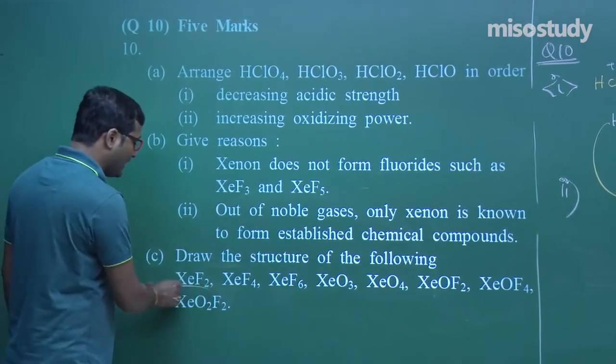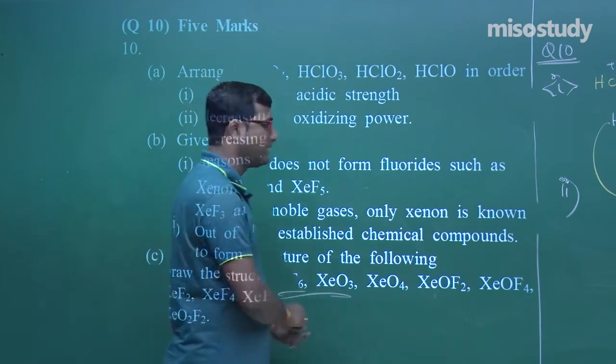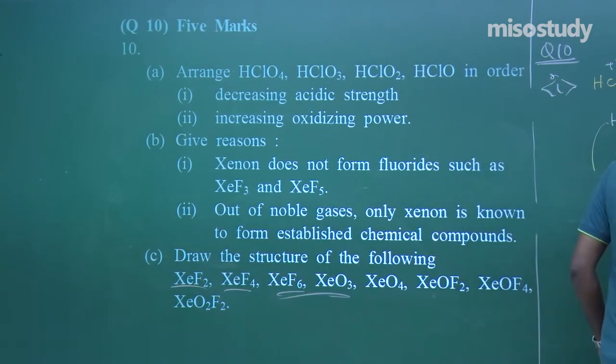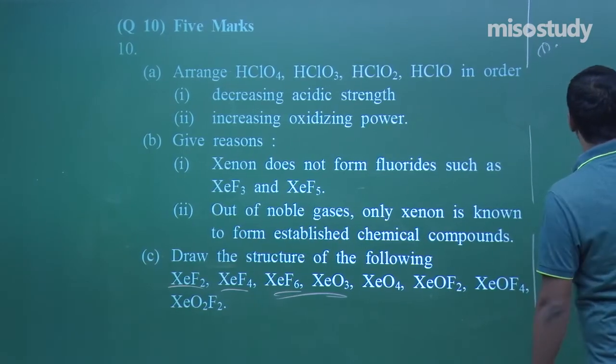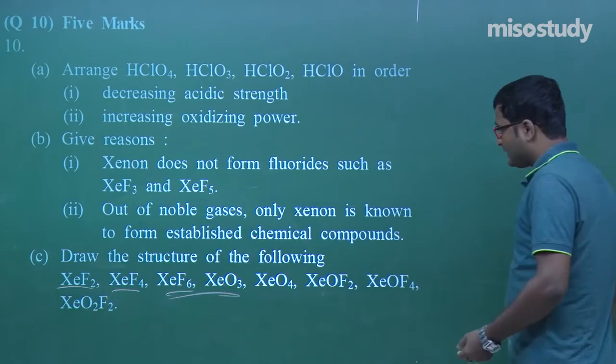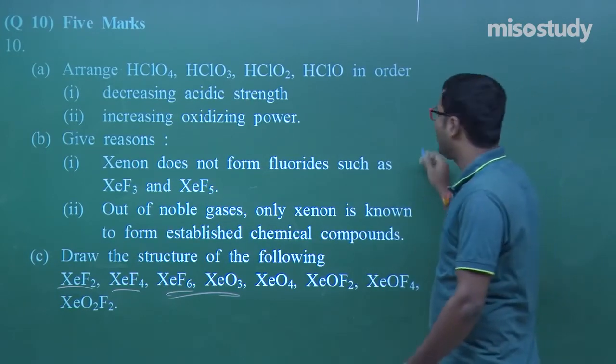Now if anyone asks you to draw the structure, it's very simple, and I think you can easily solve this if you have command over the theory of chemical bonding.